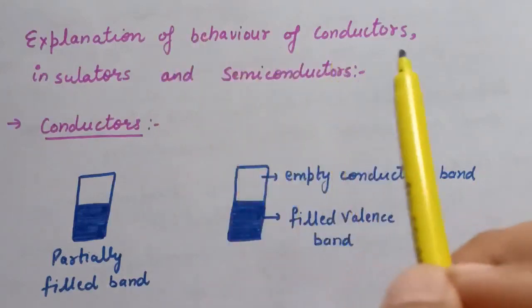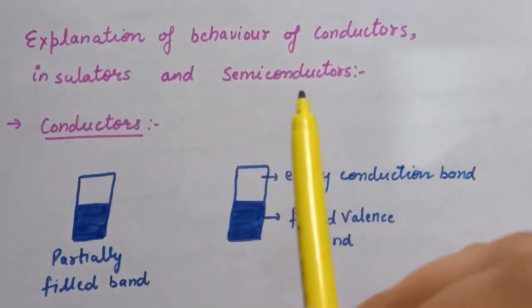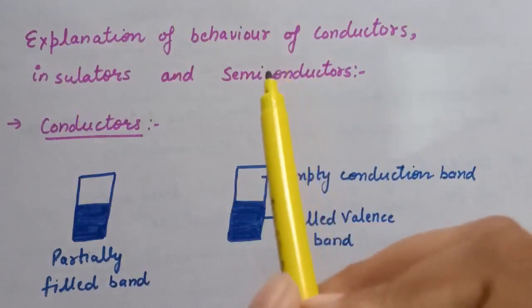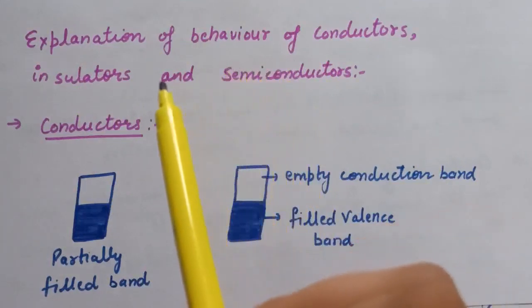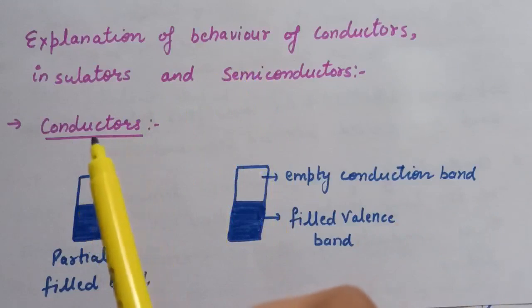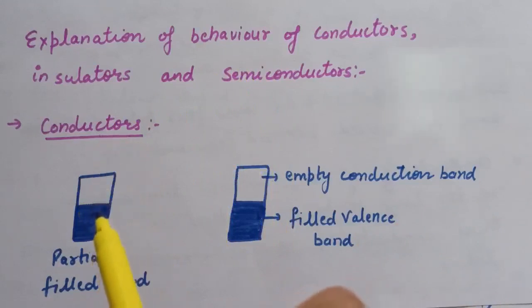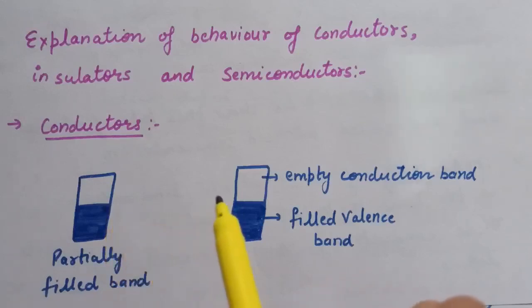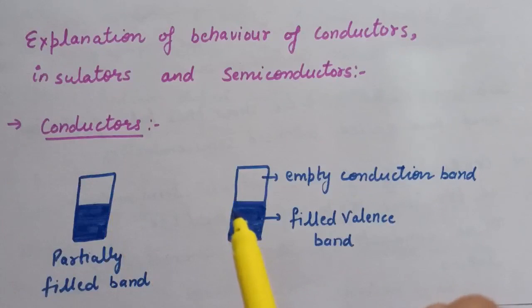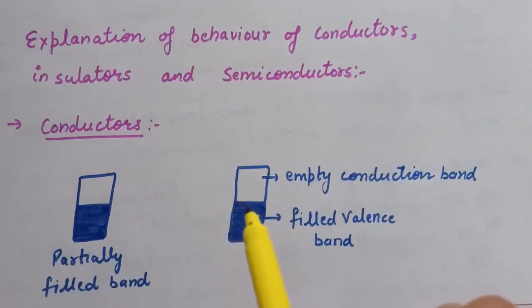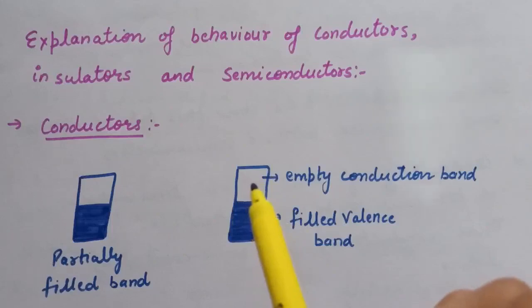Explanation of behavior of conductors, insulators and semiconductors on the basis of band theory. In case of conductors, if the valence band is partially filled or it overlaps with the higher energy unoccupied conduction band, then electrons can easily flow under the influence of an applied electrical field. That is, they can flow from valence band to conduction band. Hence, metals conduct electricity.